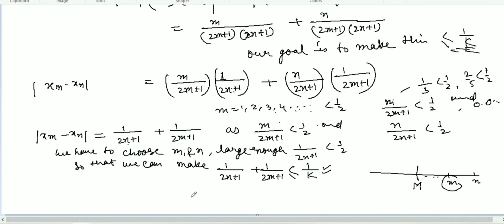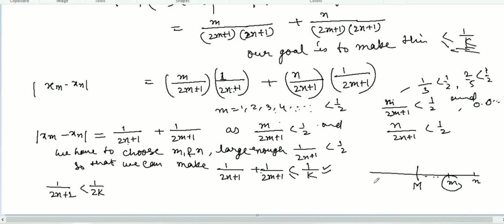So now our goal is to add these two fractions to get 1 over k. So how will you add these two fractions? We have to take 1 over 2n plus 1 less than 1 over 2k. But here you can ask, I'm sure you're thinking, why do we take 2k here?